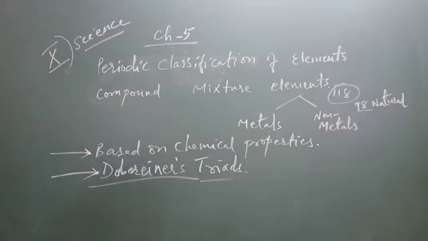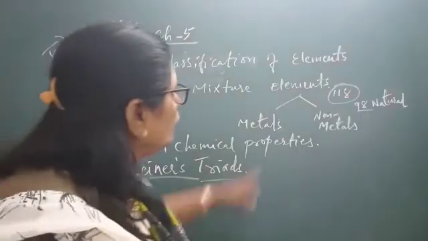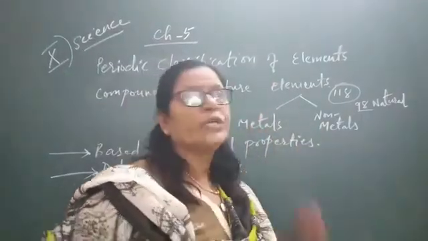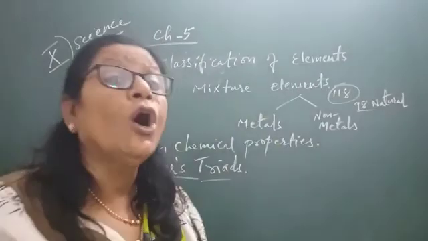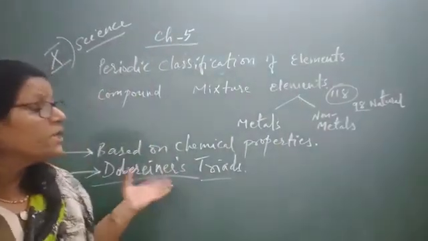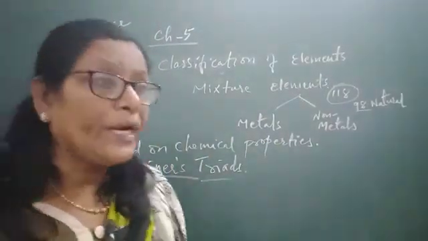So scientists made several attempts to classify the elements according to their properties and obtain an orderly arrangement. This attempt to classify the elements resulted in grouping them. You know elements are classified into two types: metals and non-metals. Metallic elements are those which possess the properties of metals.